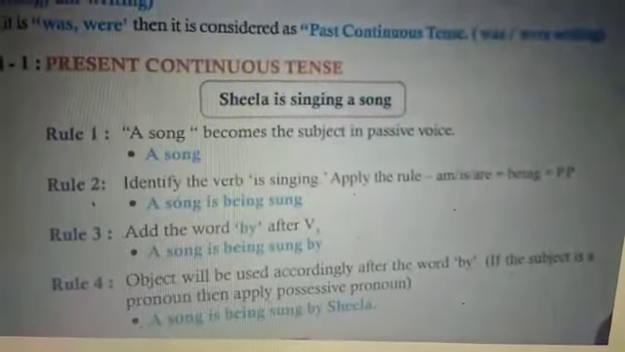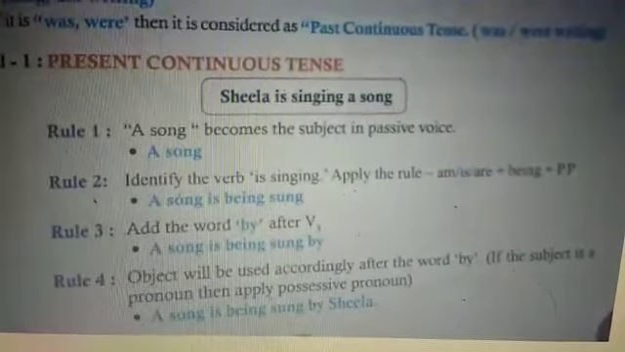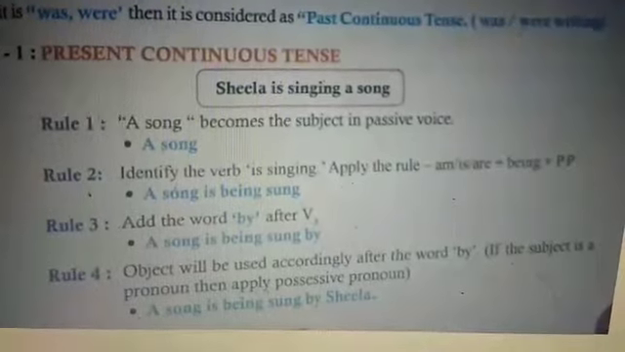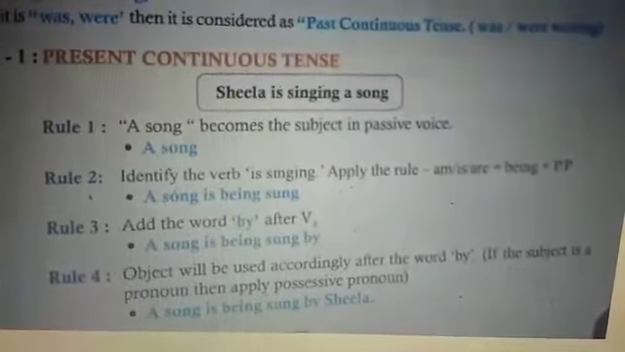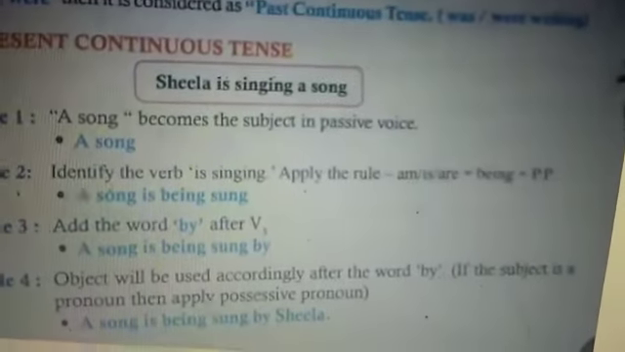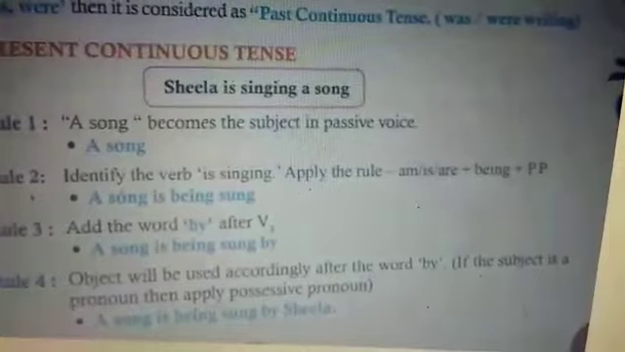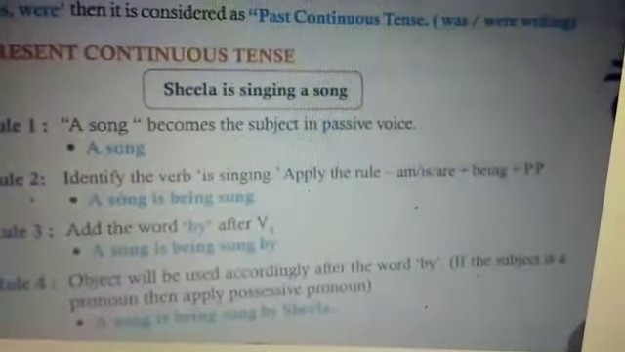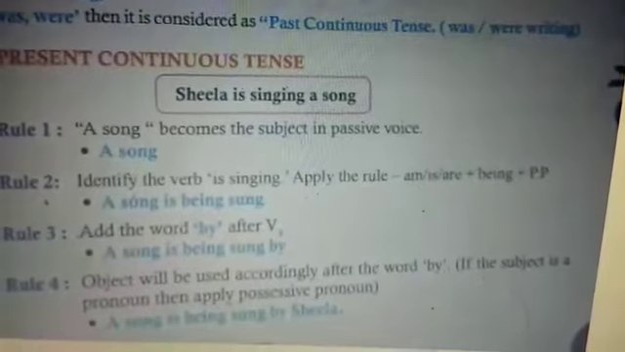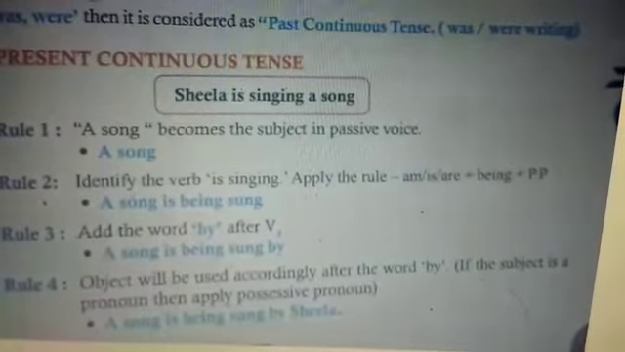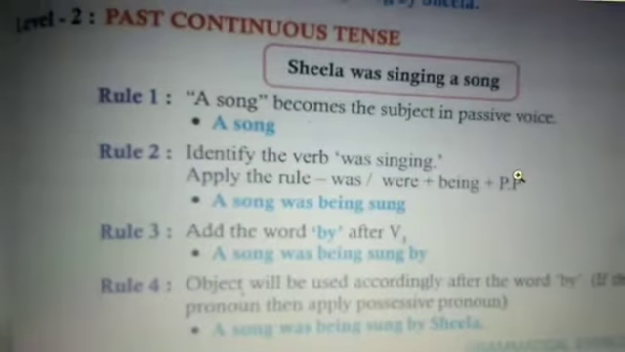Sing, third form is sung. Rule 3, add the word by after verb 3. That is, a song is being sung by. Rule 4, the object will be used accordingly after the word by. If the subject is a pronoun, then apply the possessive pronoun. A song is being sung by Sheila. Okay. Let's move on to level 2, past continuous tense.